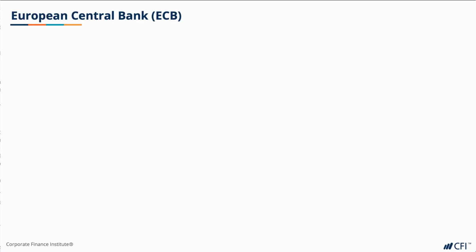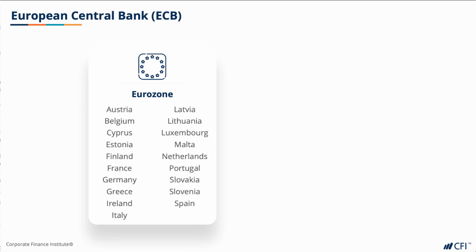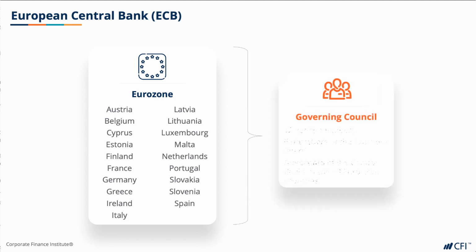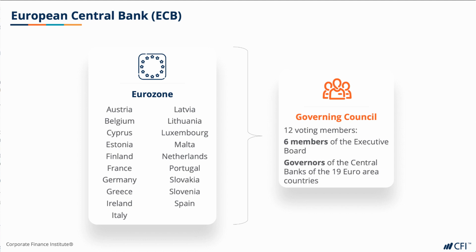In the next series of slides, we will look at the European Central Bank. The ECB is the central bank to the 19 member nations that make up the euro area. The main decision-making body is the Governing Council, which consists of the 6 members of the Executive Board of the ECB, plus the governors of the central banks of the 19 euro area countries voting on a rotating basis.